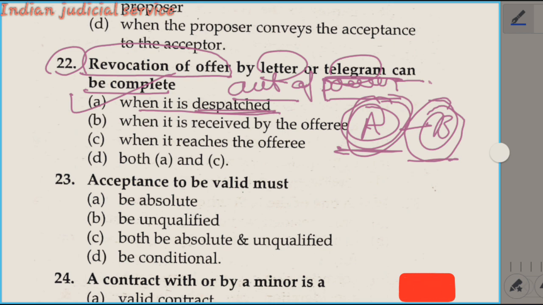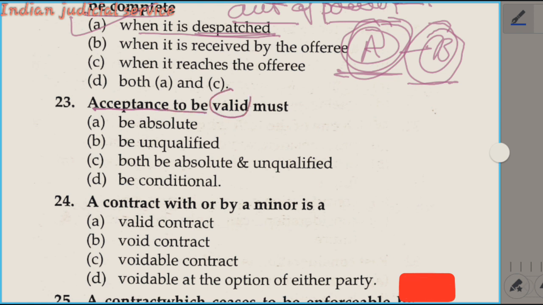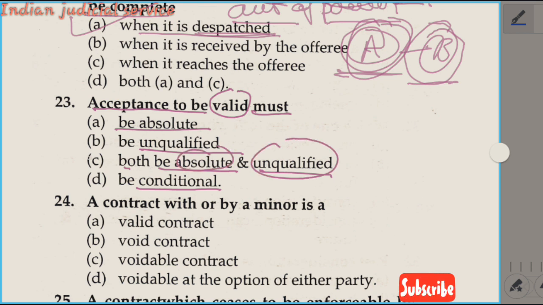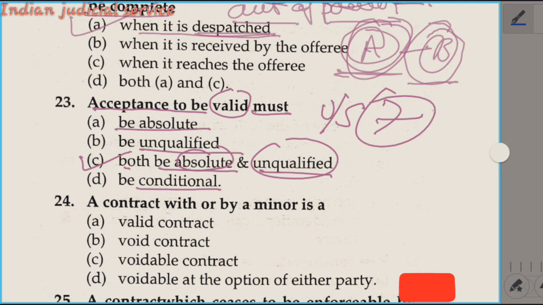Now question number 23. Acceptance to be valid must be absolute, be unqualified. Option C here is both absolute and unqualified. Option C, be conditional. So acceptance to be valid must be absolute and unqualified. So our answer is option C. This is provided under section 7, which deals with acceptance being absolute and unqualified. So the answer is option C, under section 7 of the Indian Contract Act 1872.